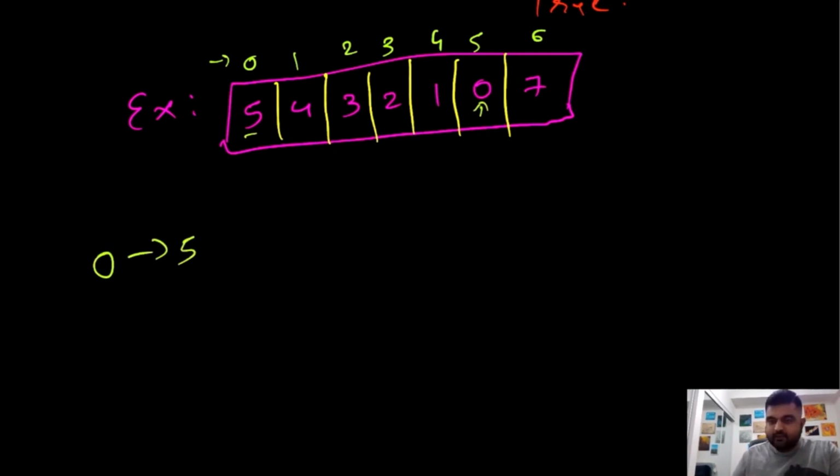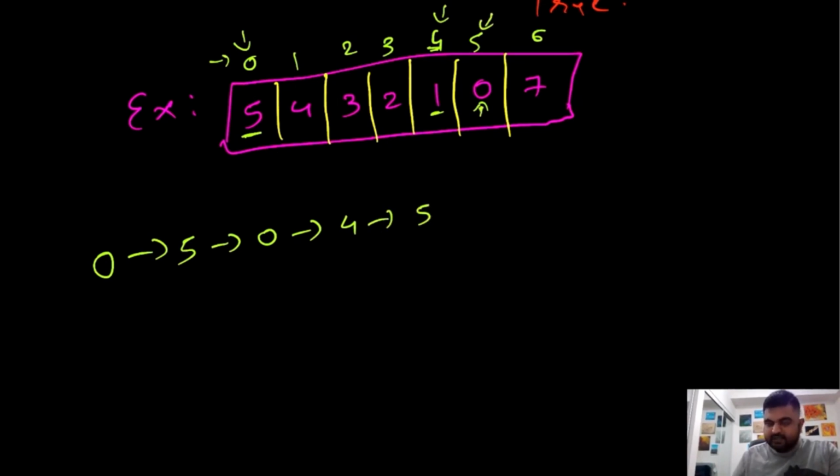We are at 0 position, which means we can't go forward, which means we have to backtrack. Again from 5 we will come back to this 0th index. Now from 5, rather than making a jump of 5 steps, we will make a jump of 4 steps and we would end up at this position 4. So from 0 we would end up at position 4. Now from this 4, the maximum jump we can make is 1. So again we will take 1 step jump and we would end up at this position 5.